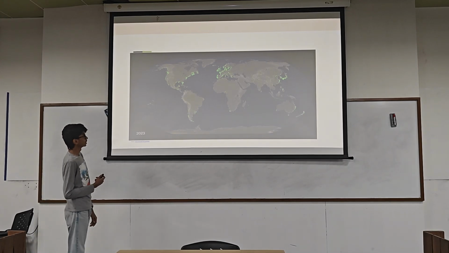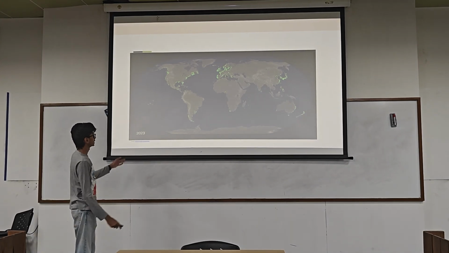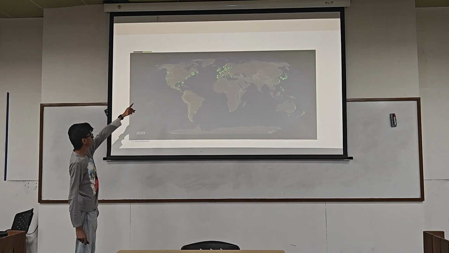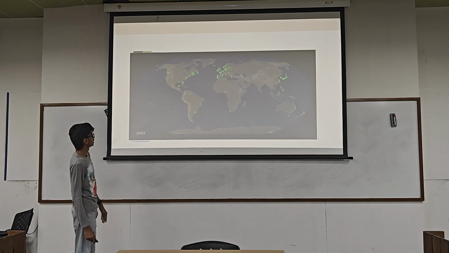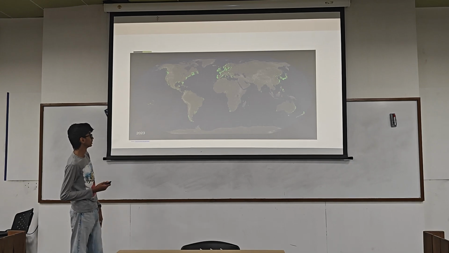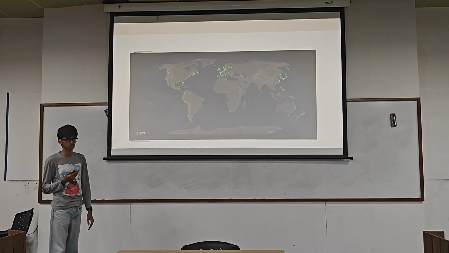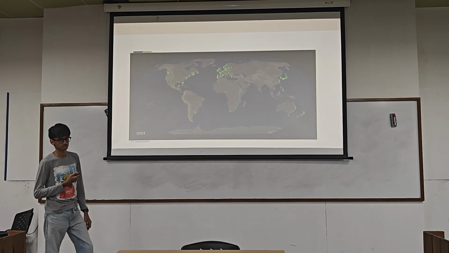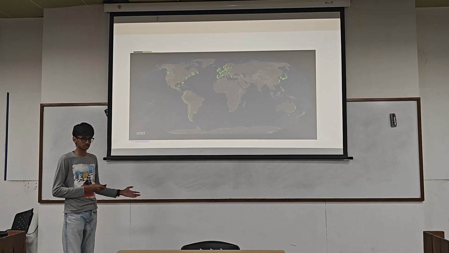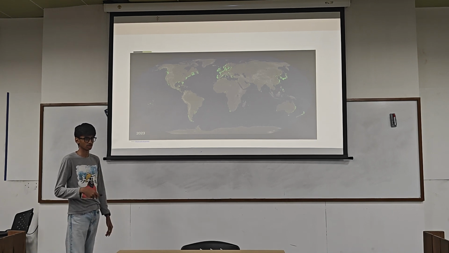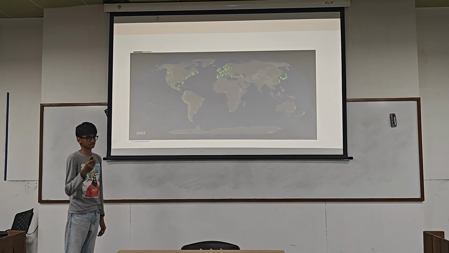This is a map of algal blooms all over the world in 2023. You can see that most of the algal blooms are at the coastal areas. Sewage is more in coastal areas, so there is a direct correlation. I mean, more population is there, so more discharge is in city areas, urban areas.